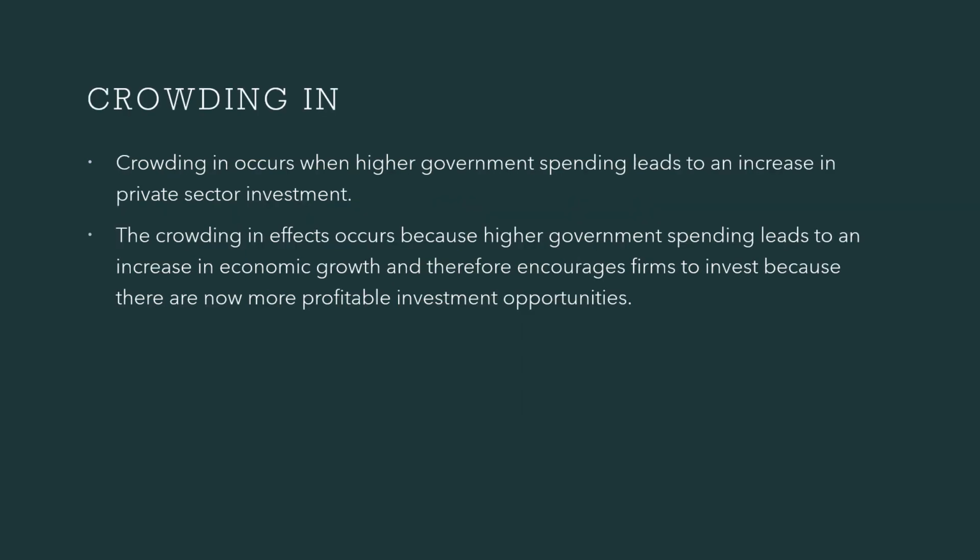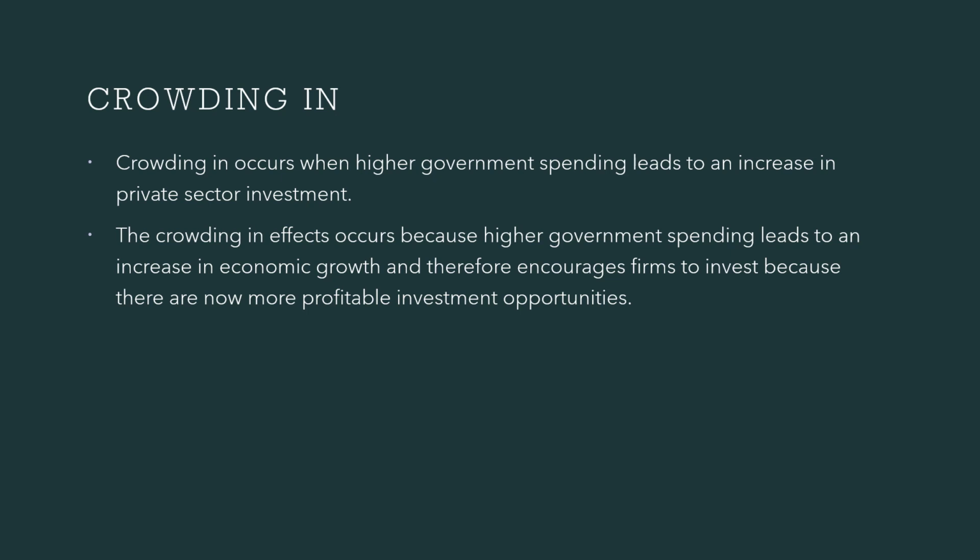Just understand the crowding in effect, which is the opposite of the crowding out effect. Crowding in occurs when an increase in government spending leads to an increase in private sector investment. Crowding out means that whenever there is an increase in government spending, it reduces private expenditure or private investment. Here, an increase in government spending leads to an increase in private investment. So this is the difference between the crowding out effect and the crowding in effect.